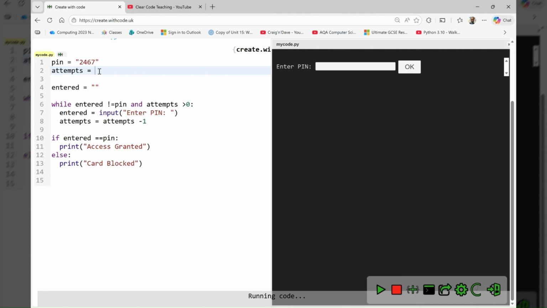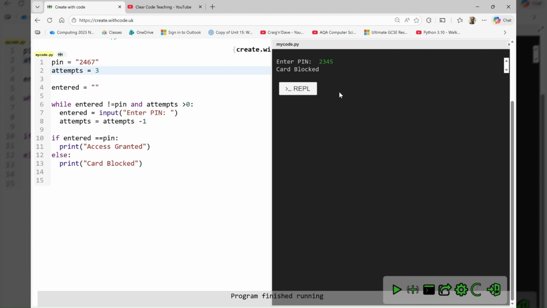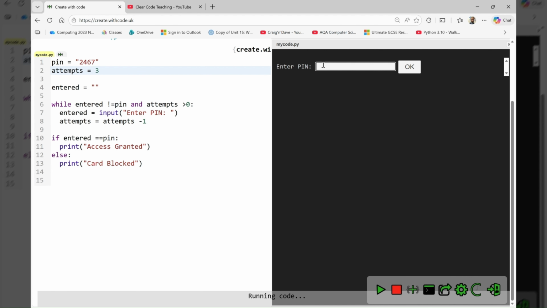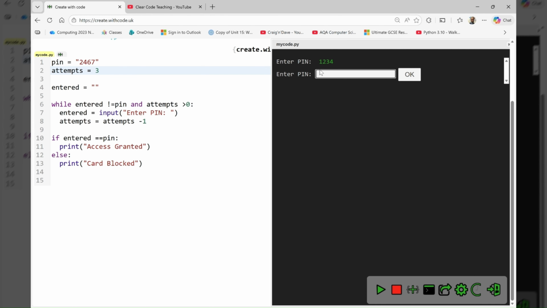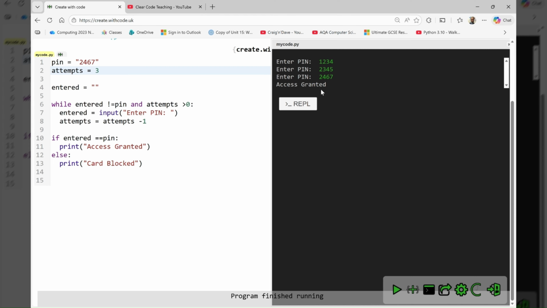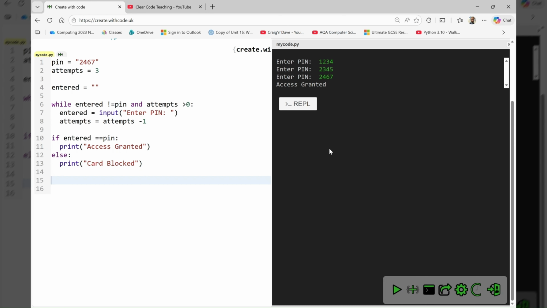Let's change this to 3. 2, 3, 4, 5, card blocked. Attempts is 3, let's have a look. 1, 2, 3, 4, there we go. 2, 3, 4, 5, and let's enter it correctly to see if we can get it running. Access granted. Okay, if you've got the pin entry system working, we're going to move on and do some exam style questions in a minute.